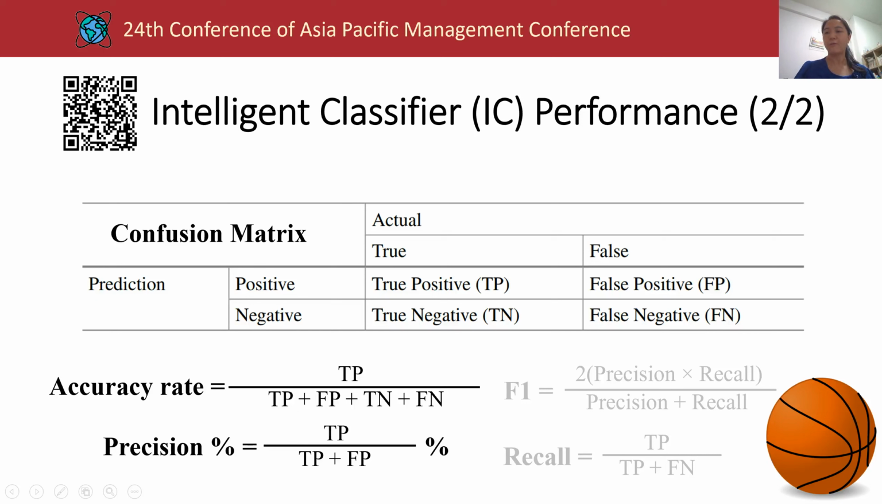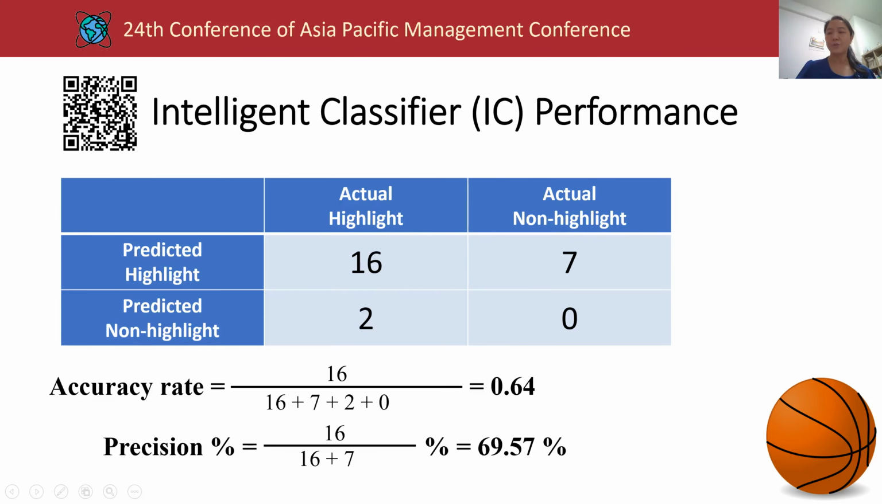We were not interested in investigating the predicted non-highlight video segments that were actually non-highlights. The F1 score is the harmonic mean of precision and recall. Since we were not concerned much about the recall except precision, we did not further report the F1 scores. Certainly, all these scores can still be computed by using the confusion matrix. As a result, we obtained an accuracy rate of 0.64, and the precision score obtained by using our intelligent classifier reached 65.56%, which we consider to be a passing score.